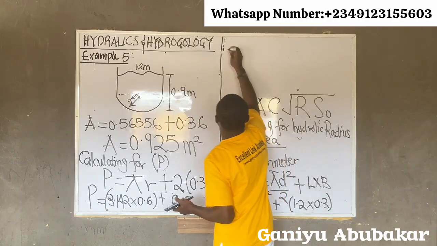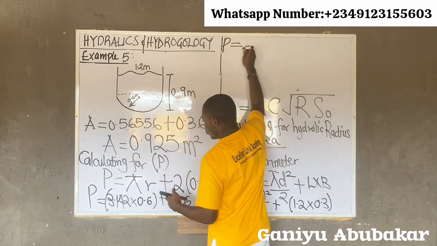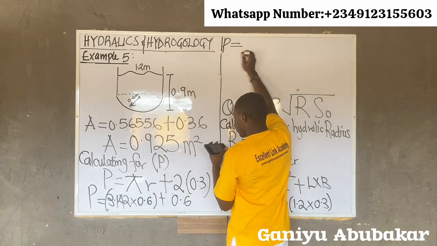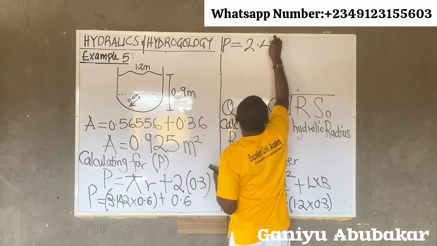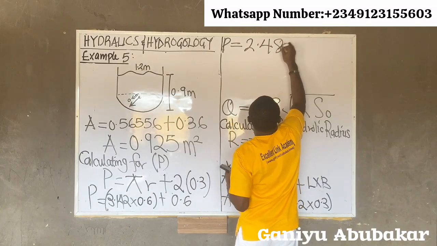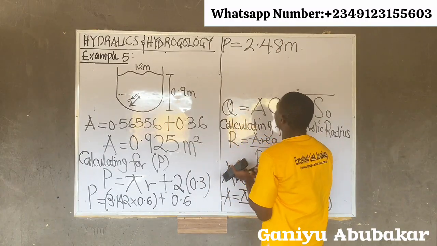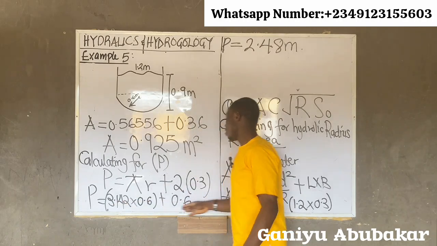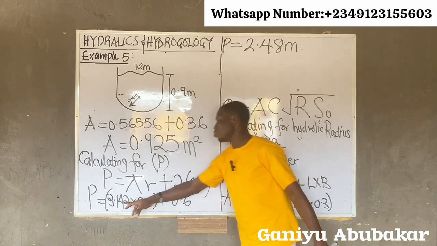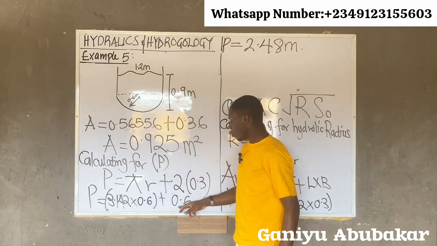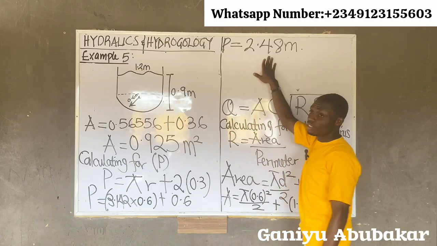So P is equal to this one, Abi. All of them, Abi. 2.48 what? 8 meters. Let's stop here. So multiply all this value. You have what there? Multiply these two and add a value with 0.6 there. You have what? This value.